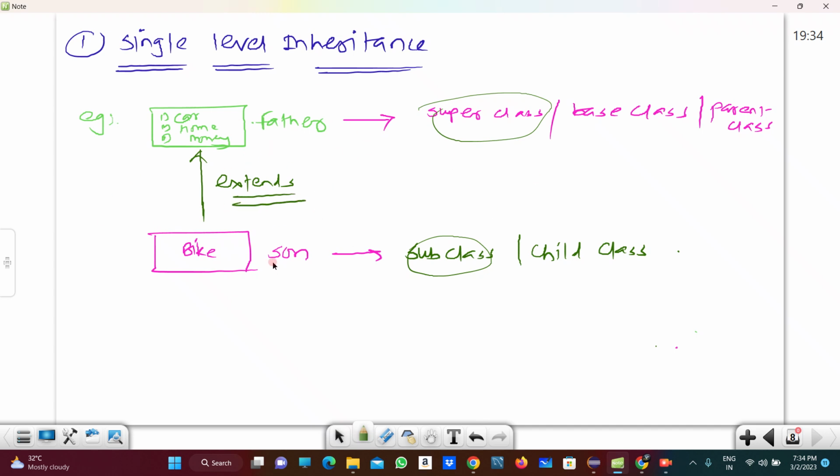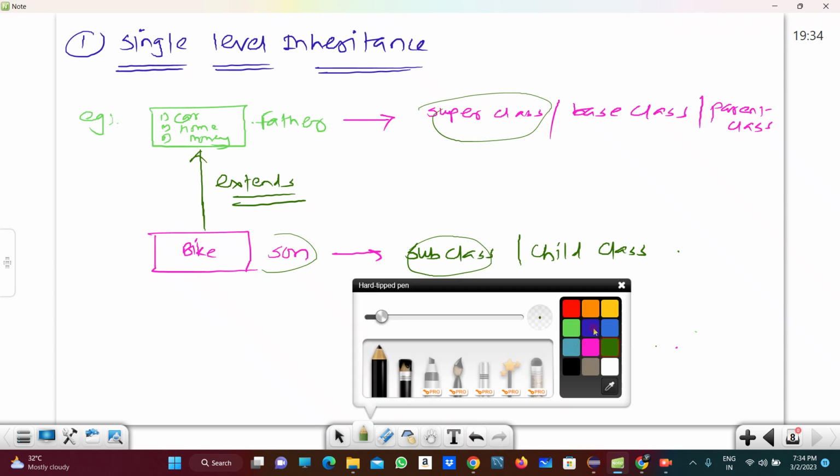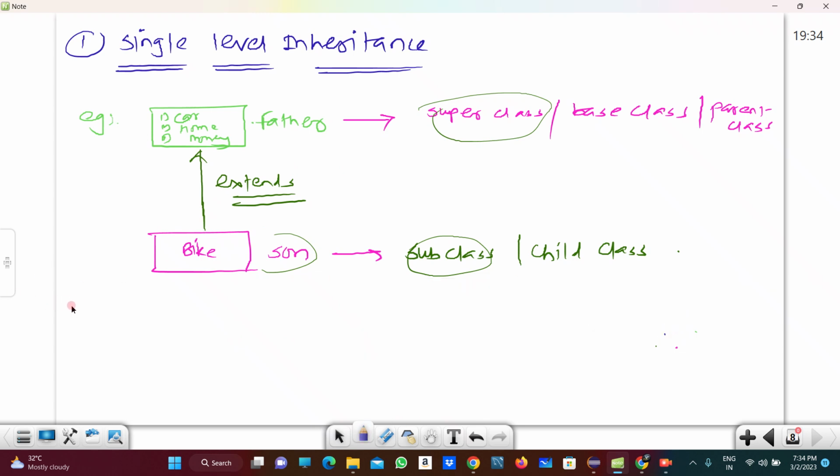To acquire the properties of the father, we have to extend the son here, right? Then and only then will the son get that property. So acquiring the properties from the superclass to the subclass by using the extend keyword is nothing but single level inheritance. So I am writing the definition of single level inheritance here.